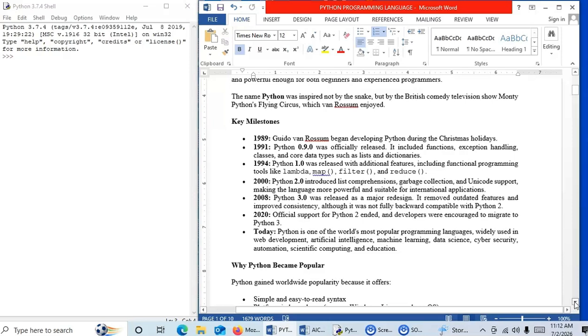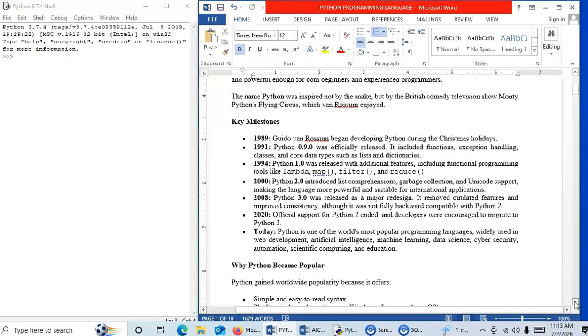In 2008, Python 3.0 was released as a major redesign. It removed outdated features and improved consistency, although it was not fully backward compatible with Python 2. Now, what is the meaning of backward compatibility? Those programs which were executed on the Python 2 version had some features. Now, those features have become obsolete, so they were removed from Python 3. So if you execute a Python 2 program on Python 3, it may not run. That is why it is not fully backward compatible with Python 2.